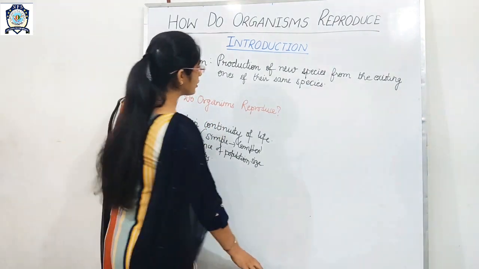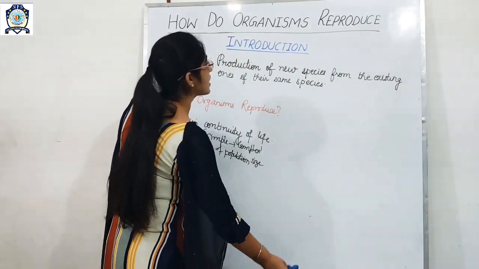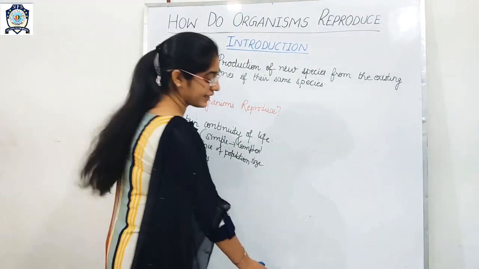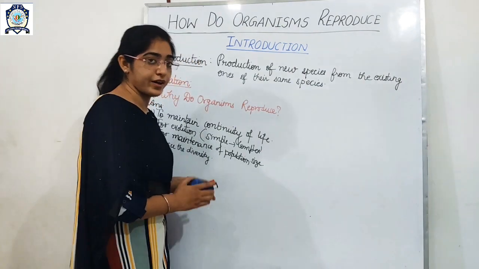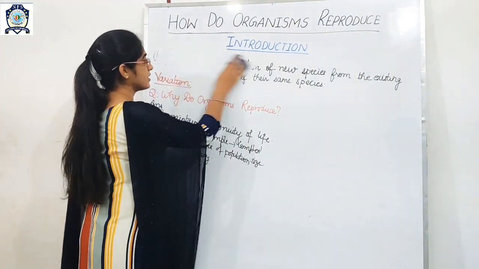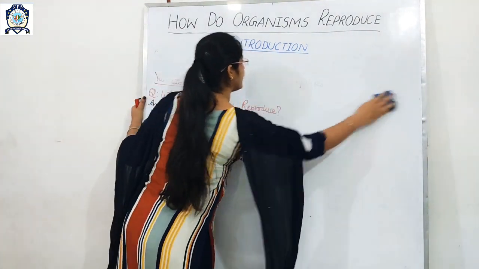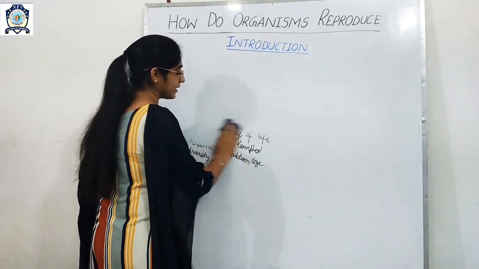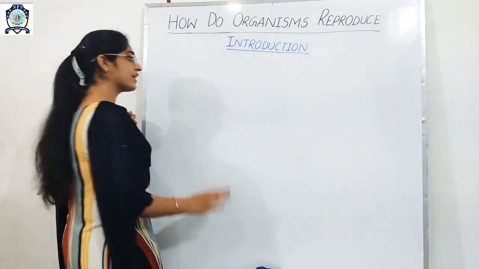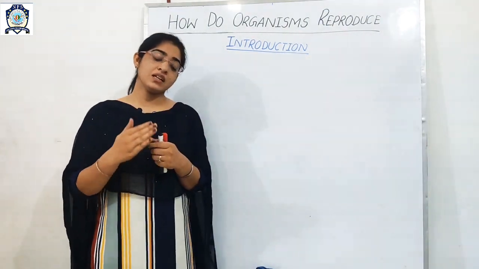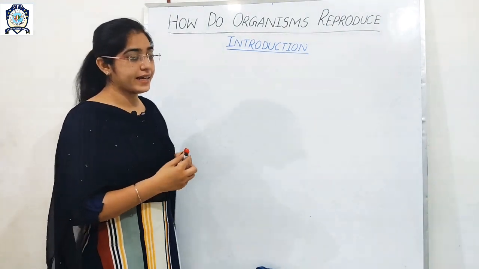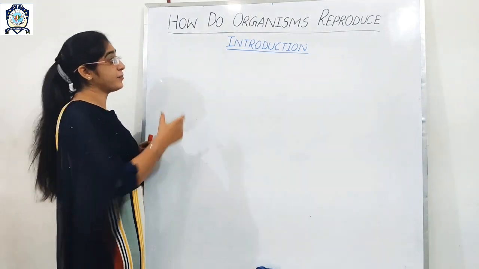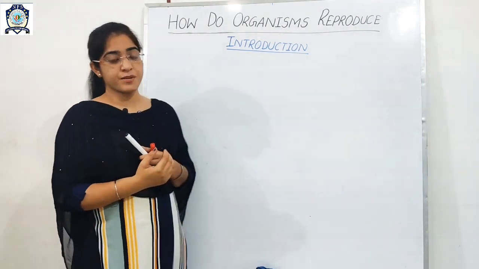Now coming to our chapter name, how do organisms reproduce. So now let us start how organisms reproduce. As this is the introductory class, in our next classes we will study this concept in detail. So how do organisms reproduce?